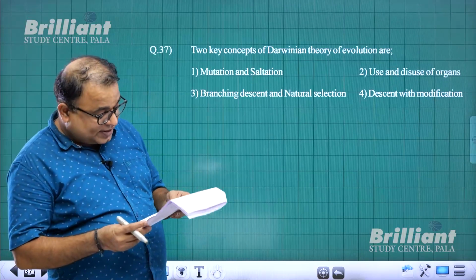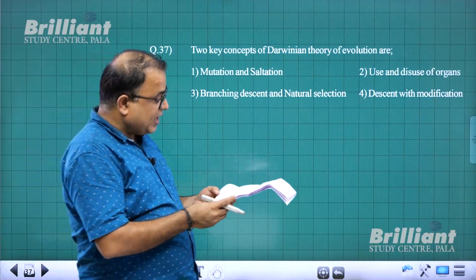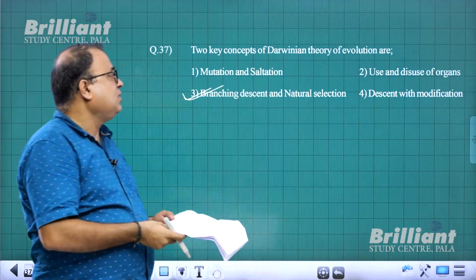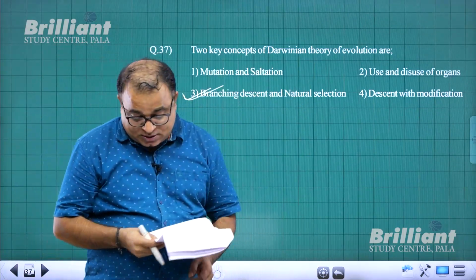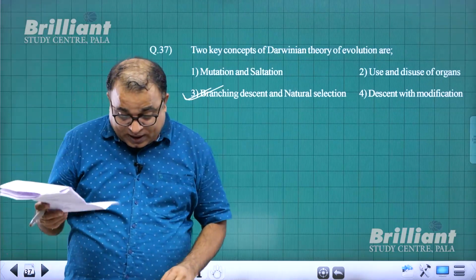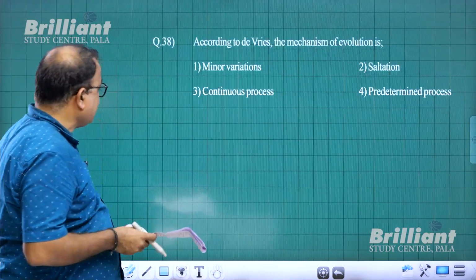Question number 37 says, branching descent and natural selection. ഇത് ടെക്സ്റ്റ് ബുക്കിൽ ബോൾഡായി കൊടുത്തിട്ടുമുണ്ട്. ഡയറക്റ്റ് ക്വസ്റ്റ്യൻ ആണ്. So for question number 37, 3 is the answer. With that I come to question number 38.